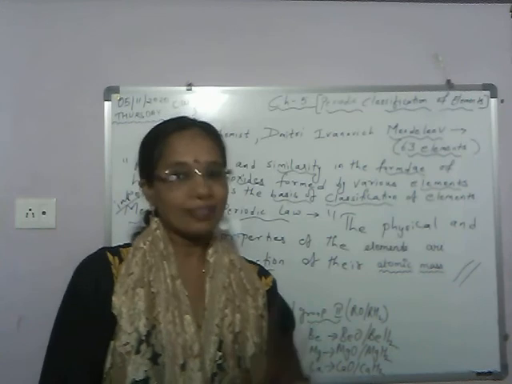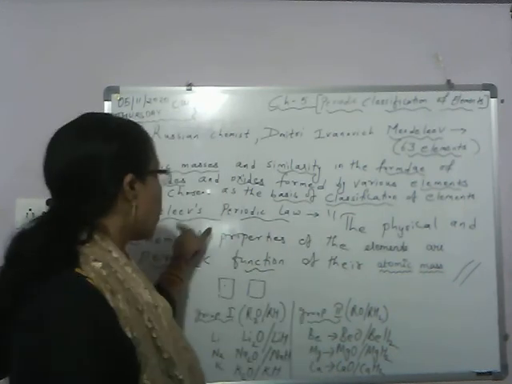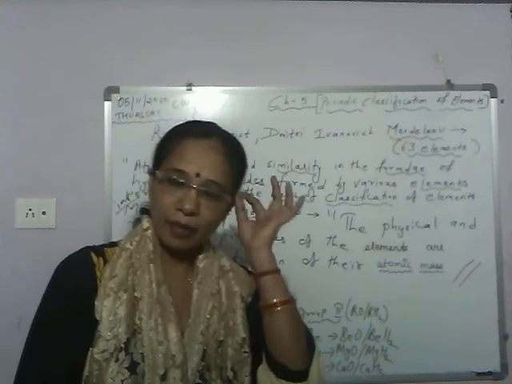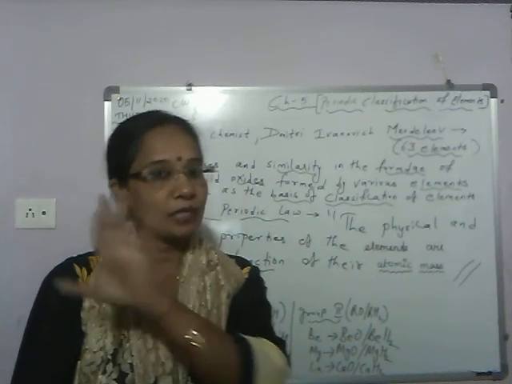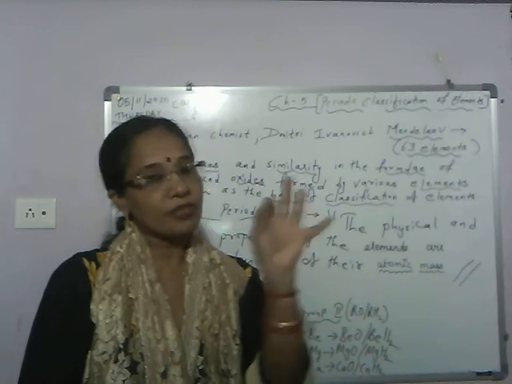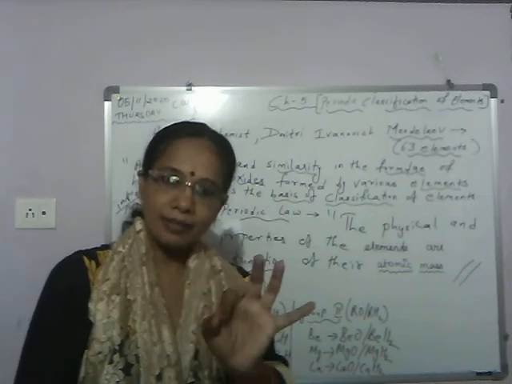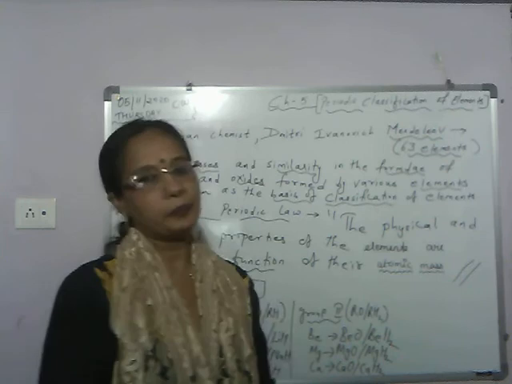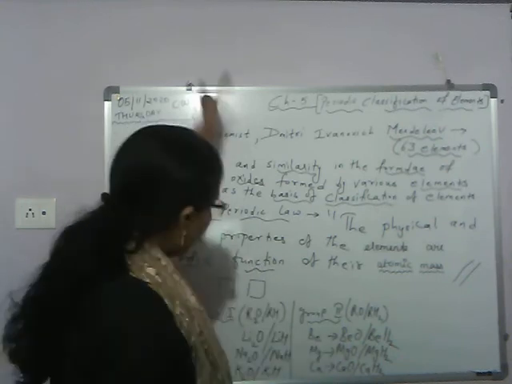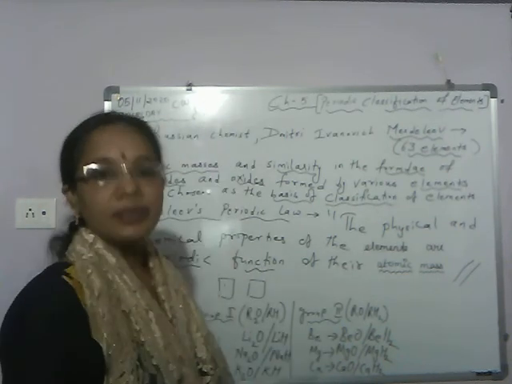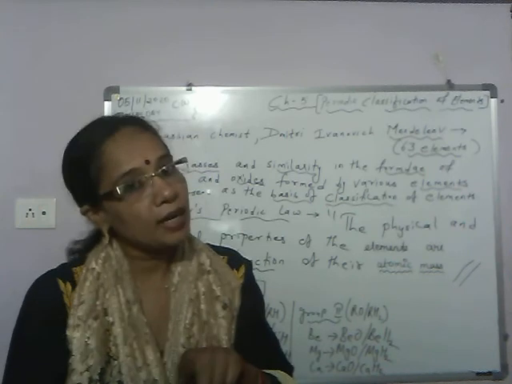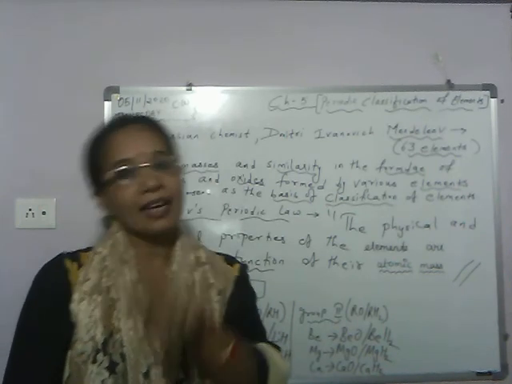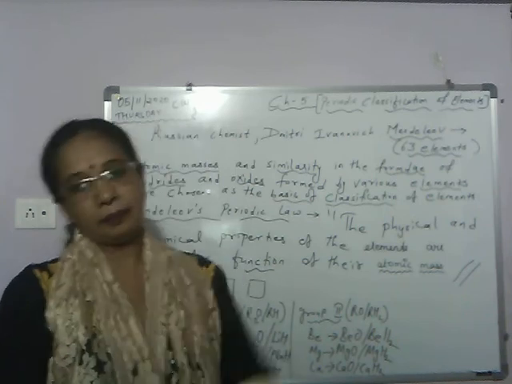Okay. And this is very important. This is asked: what is Mendeleev's periodic law? So write the statement. Keep in mind Mendeleev's periodic law is based on atomic mass. So the physical and chemical properties of the elements are a periodic function of their atomic mass. So it means all the elements which come under one vertical column have similar properties. One more thing, the formulas of their oxides and hydrides are also similar.